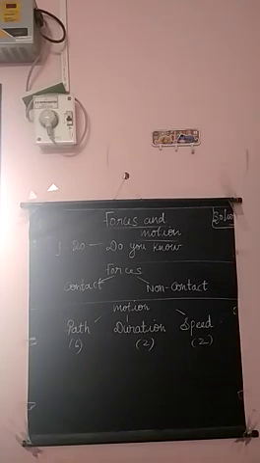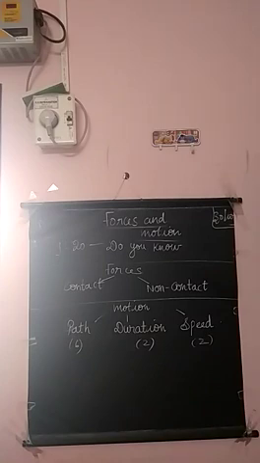Then the classification of motion is given in your book, page number 29: based on path, based on duration, and based on speed. Based on path there are six classifications: linear motion, curvilinear motion, circular motion, rotatory motion, oscillatory motion, and zigzag motion. So what is linear motion? If the path is straight, moving in a straight line, it is said to be linear motion. Then what is meant by curvilinear? Moving ahead by changing the direction. Circular means moving in a circle.